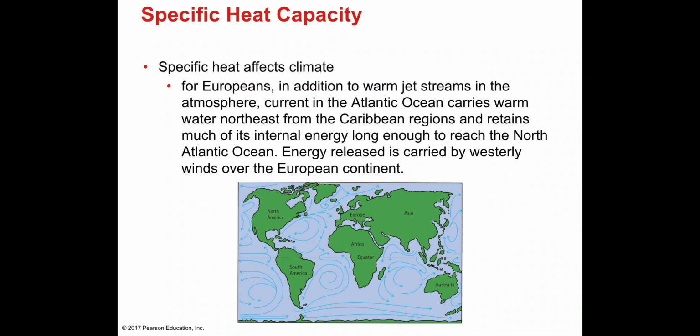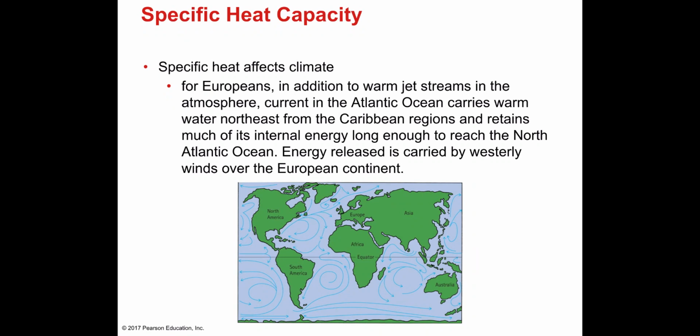Specific heat affects climate. For Europeans, in addition to warm jet streams in the atmosphere, the current in the Atlantic Ocean carries warm water northeast from the Caribbean region and retains much of its internal energy long enough to reach the North Atlantic Ocean.